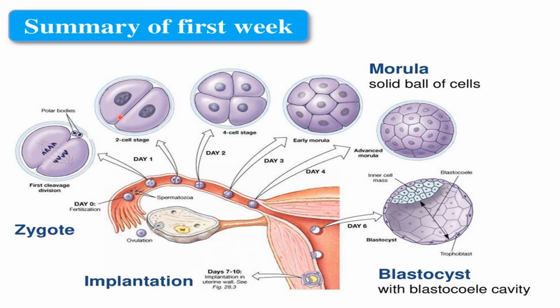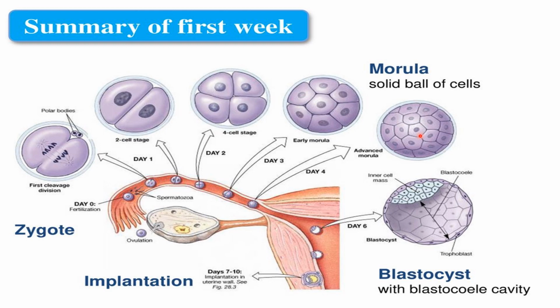After 30 hours, first mitotic division takes place. A two-cell stage is reached. Then further, mitotic division reaches four-cell stage at about 60 hours. Then the 8-cell stage, then 16-cell stage. So it is known as morula. It is a solid ball of cells. So these cells formed by the segmentation of zygote are known as blastomeres. By the process of compaction, the outer cell mass will form the trophoblast and the inner cell mass is forming the embryoblast.